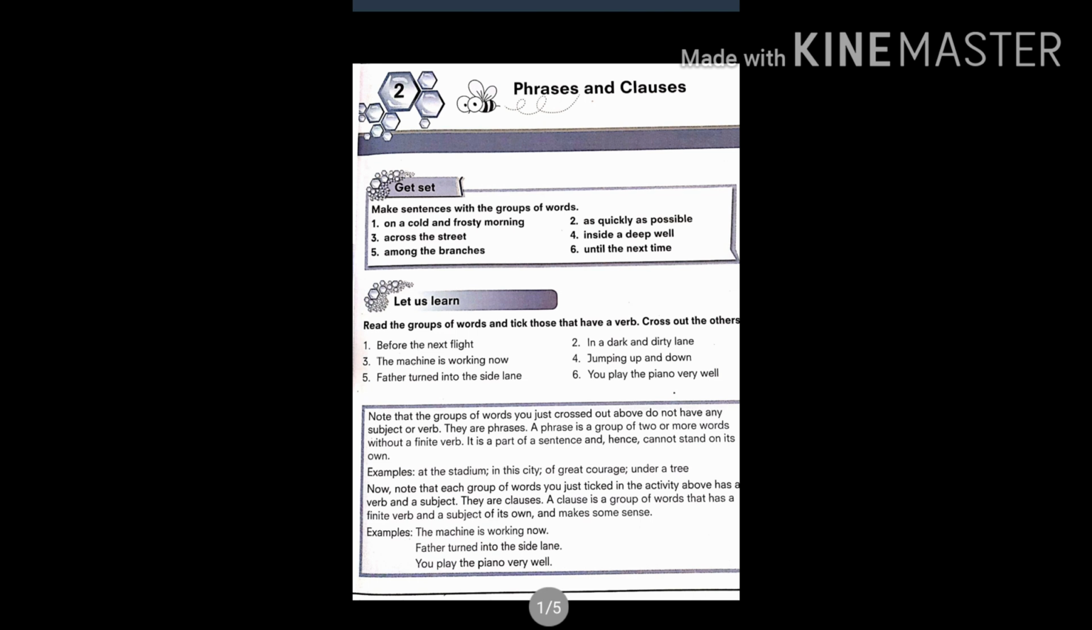These are phrases, which are just groups of words but lack the verb in them, and hence these are called phrases. Now note that each group of words you just ticked in the activity above has a verb and a subject. They are clauses. So a clause is a group of words that has a finite verb and a subject of its own and makes some sense. So the examples are, the machine is working now. It is a clause. Father turned into the side lane. You play the piano very well.